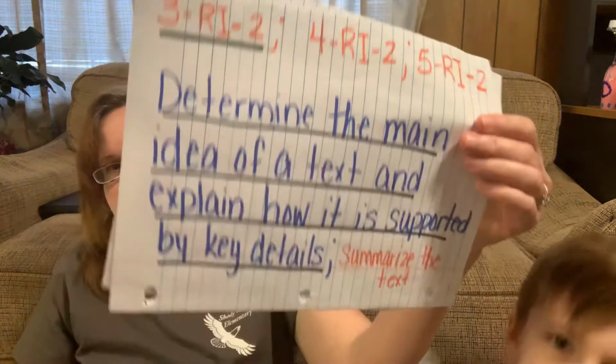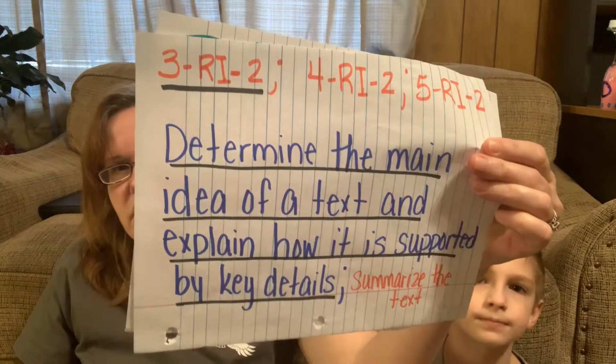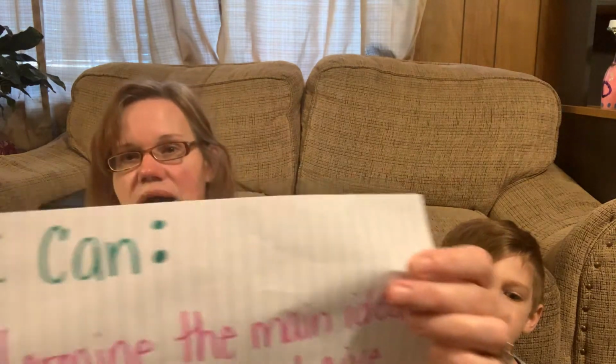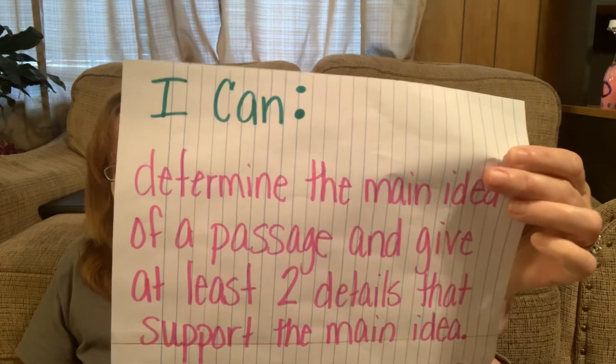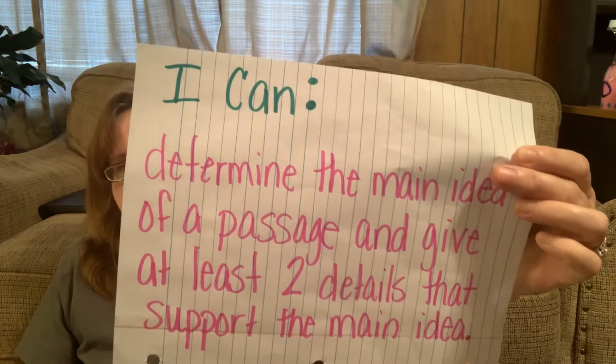All right, so today we're going to work on main idea still. So we're determining the main idea of a text and explaining how it is supported by key details. That is our I can statement: to determine the main idea of a passage, and try to find two details to help support it. I used the third grade standard for that, but they go a little bit higher as we go to fifth grade, so we can still make them work.